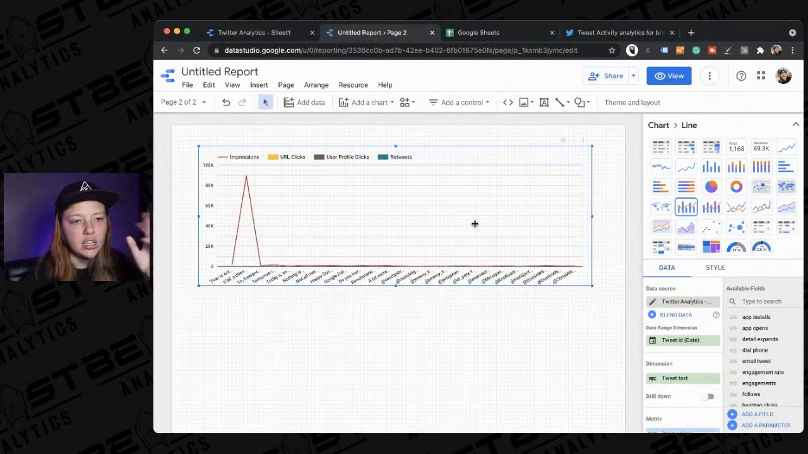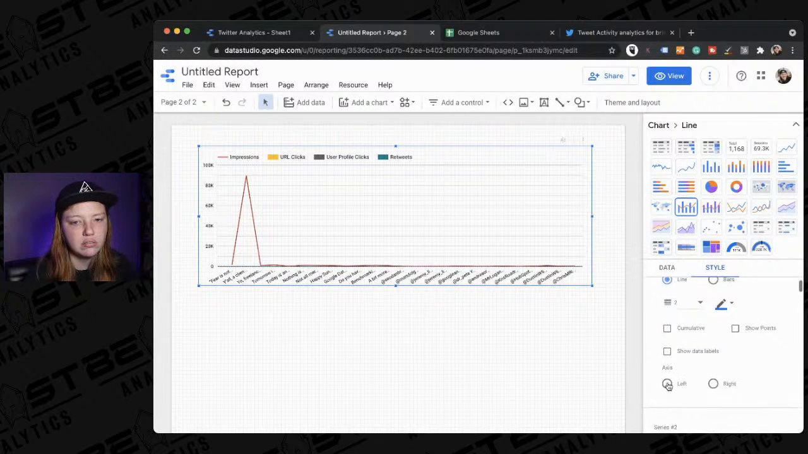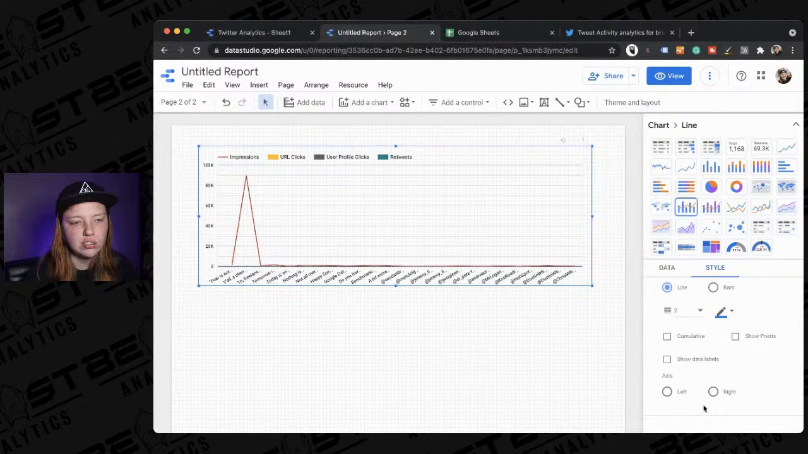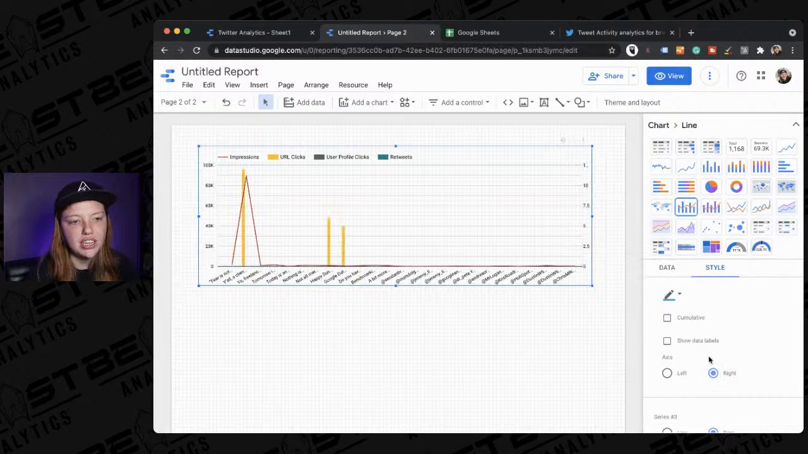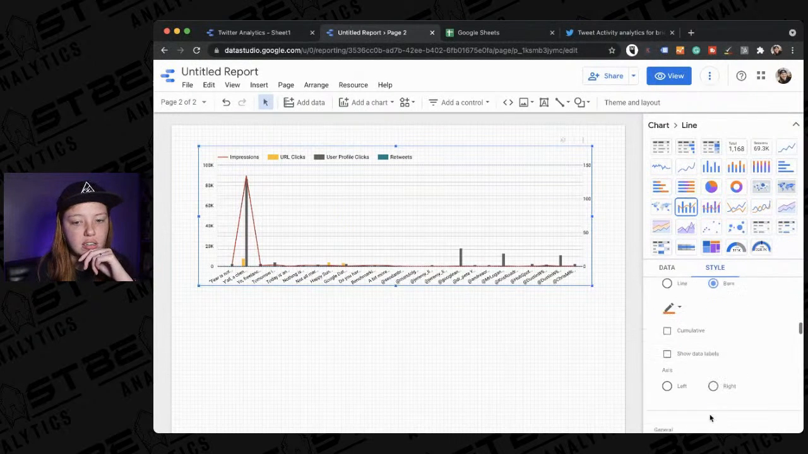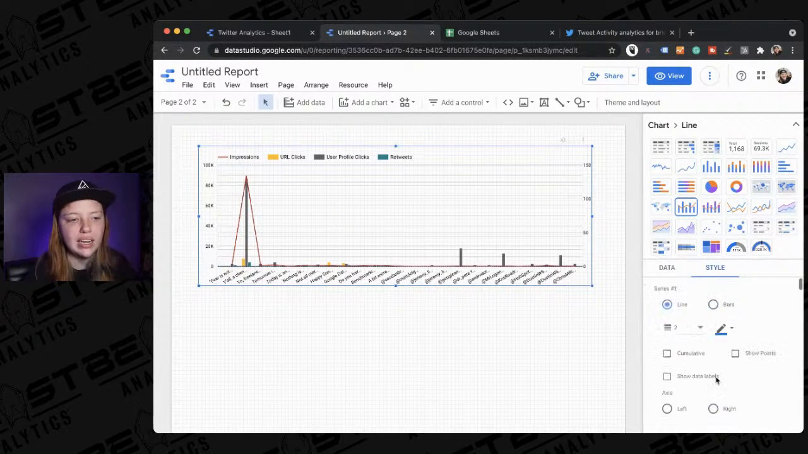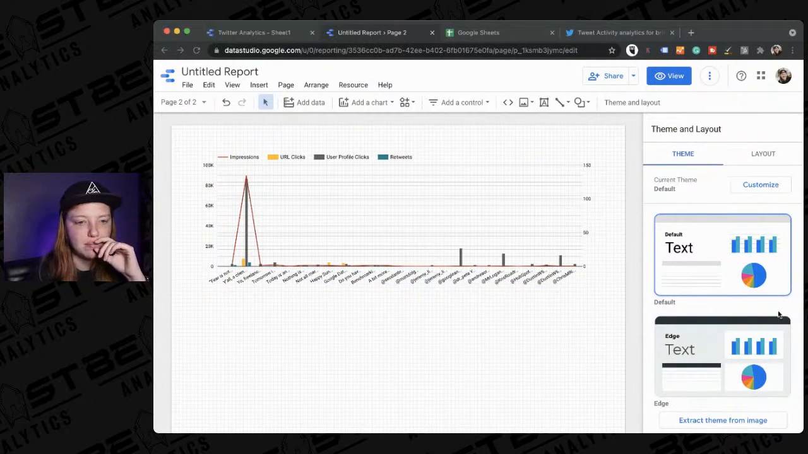Let's see if this will work. It does this automatically. I don't know why it does this automatically. If you go to style, you can see it says series 1, which is the impressions. I'm going to change this to lines, series 2. If you change the axis, then a lot of times things will actually show up if you haven't been able to see them previously. This is a really bad example because the data on this is just so different. The numbers are so different.